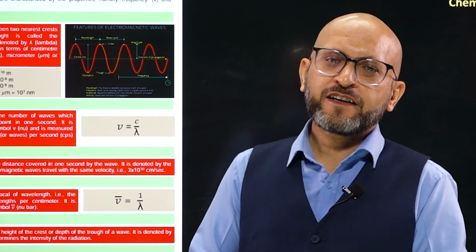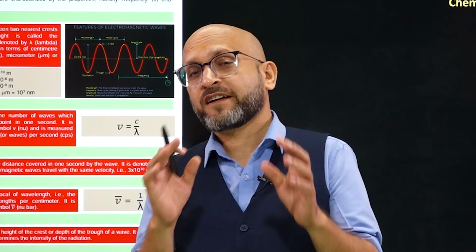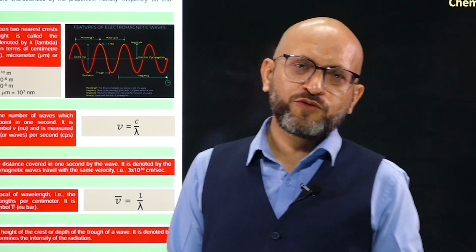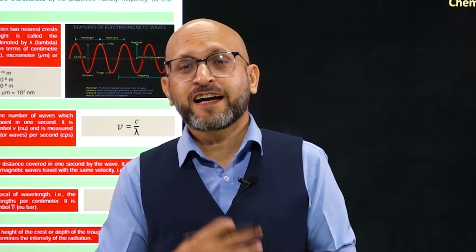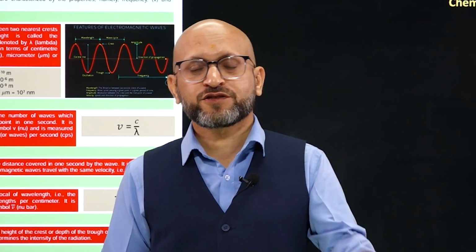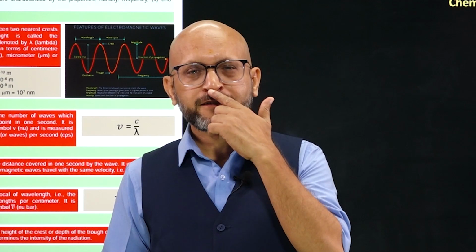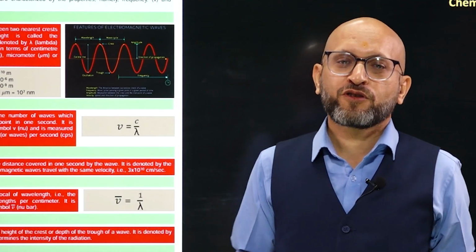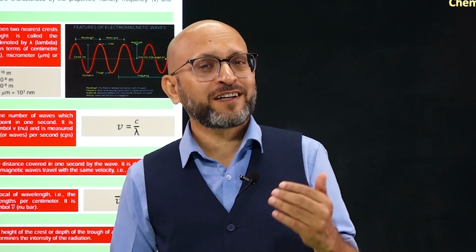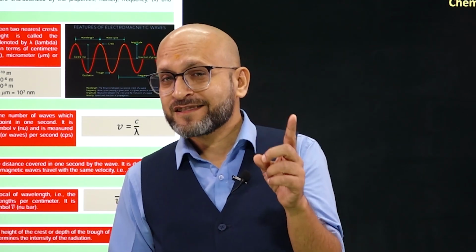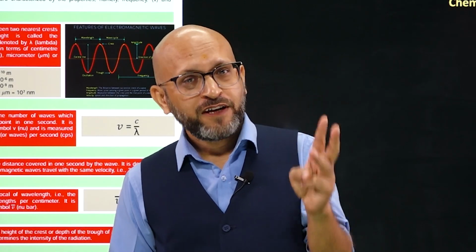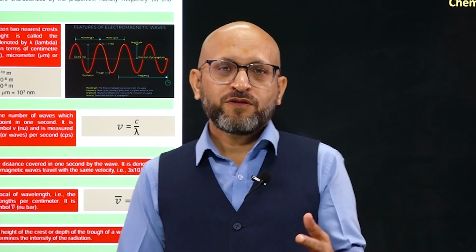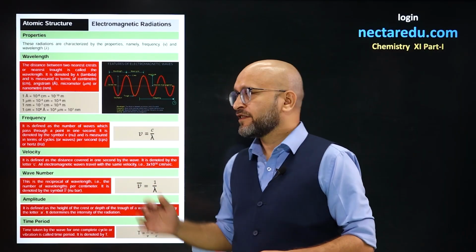Of electromagnetic radiation. Electromagnetic radiations, let me brush it up for you. X-rays, UV rays, gamma rays, infrared rays, light rays, all these are electromagnetic radiations. So electromagnetic radiations have certain properties. As these are waves, they have properties of waves. What properties does a wave have? Frequency, amplitude, wave number, wavelength, time period, speed. All right. So we are going to study about these in this page.